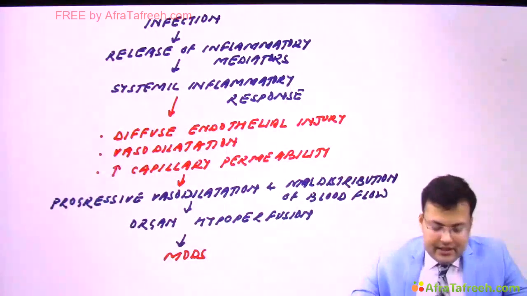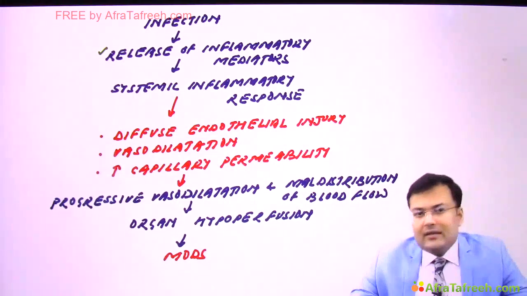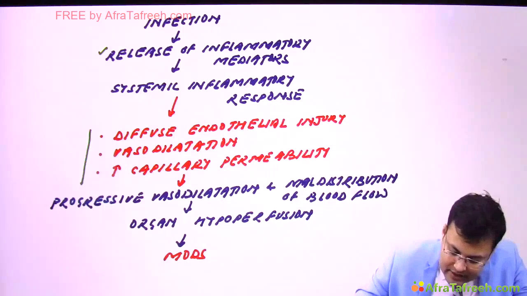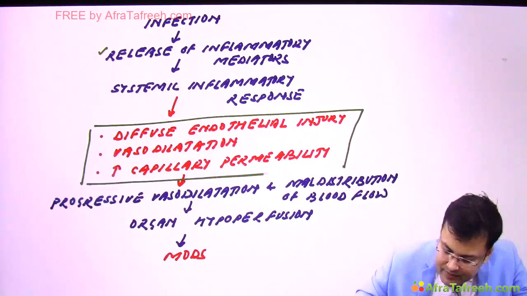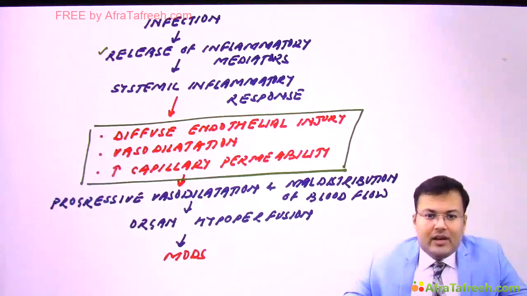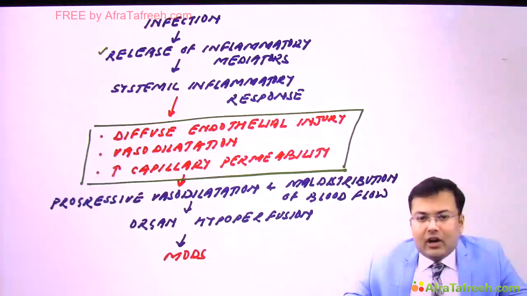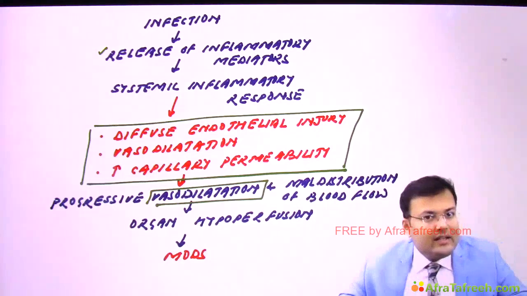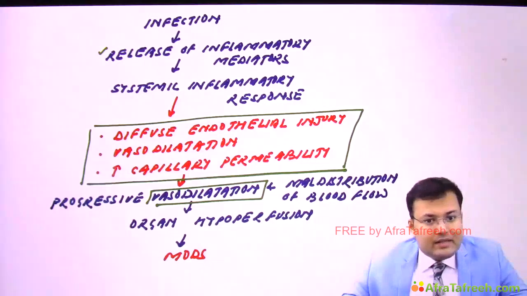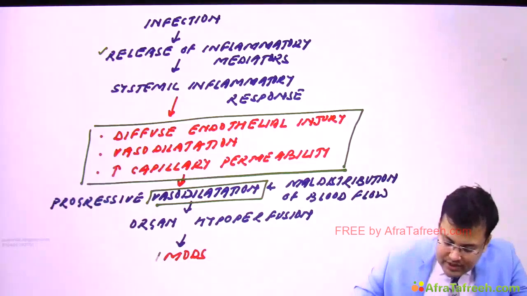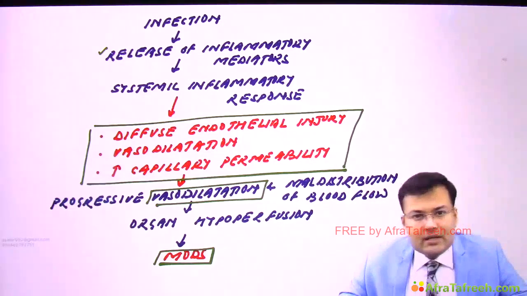So what happens? We discussed that after infection there is release of inflammatory mediators, and after release of inflammatory mediators there is systemic inflammatory response, and because of this systemic inflammatory response, see the changes. There is diffuse endothelial injury, extensive vasodilatation, increased capillary permeability. Because of all these things there is progressive vasodilatation. So what's the problem? Progressive vasodilatation, and there is maldistribution of blood flow. And if there is maldistribution of blood flow, what will be the problem? There is organ hypoperfusion,